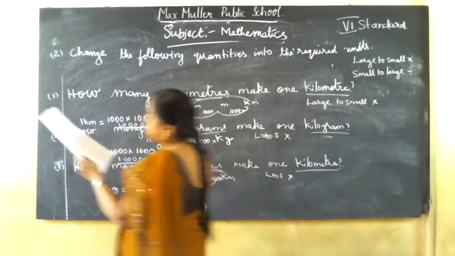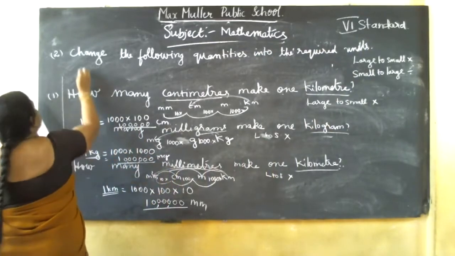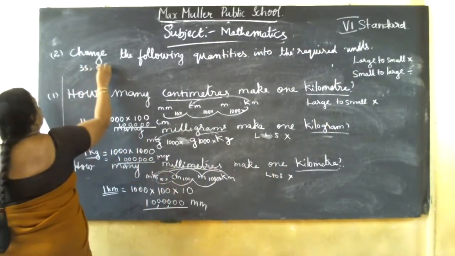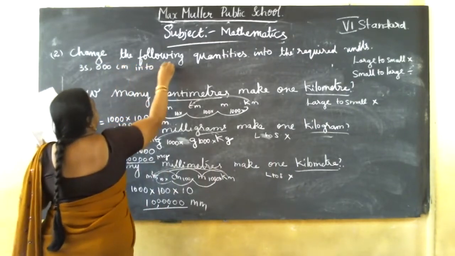Okay, you should convert this. Here they are given 35,000 centimeter into meter, first question.